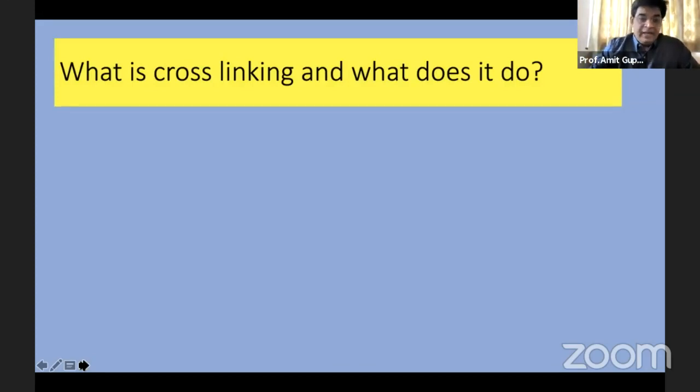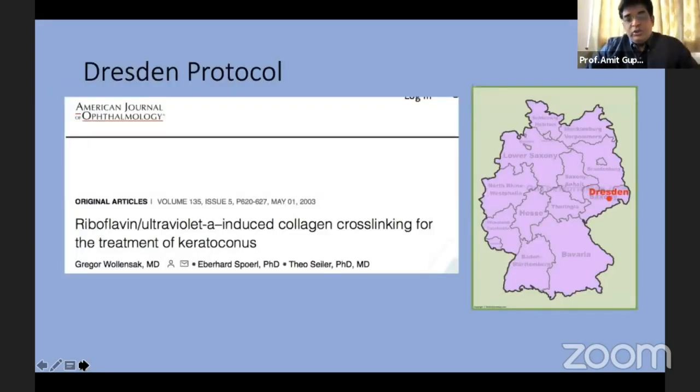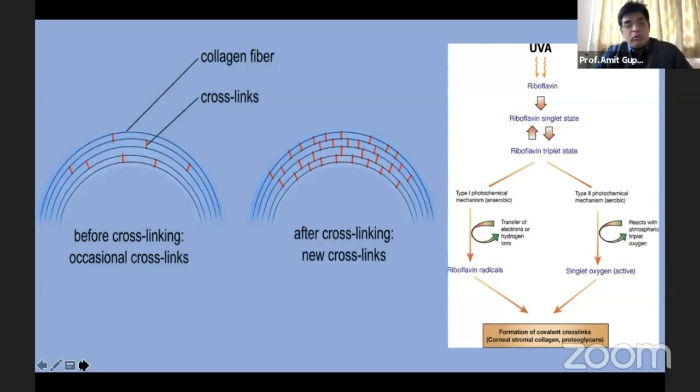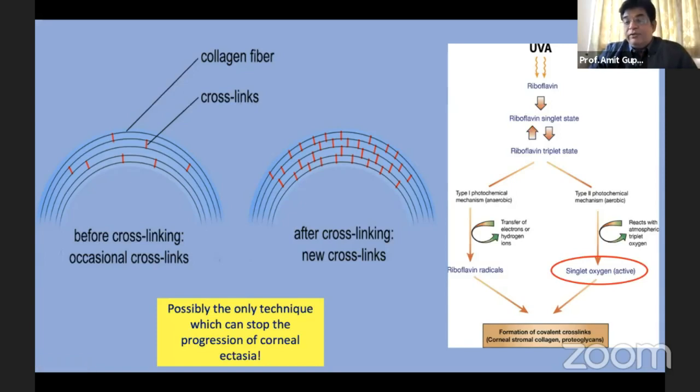So what is cross-linking and what does it do? It's known as the Dresden Protocol because it was first established in a meeting held in Dresden by Wollensak and Spoerl. What happens is that the ectatic cornea is weak and lacks the bonds between the collagen fibers. When we put riboflavin dye and expose it to UVA light of 360 nm wavelength, there's a reaction. There are two types of reactions, anaerobic and aerobic. One leads to riboflavin radicals being produced, and the other leads to singlet oxygen, which is the basis of the cross-linking which occurs.